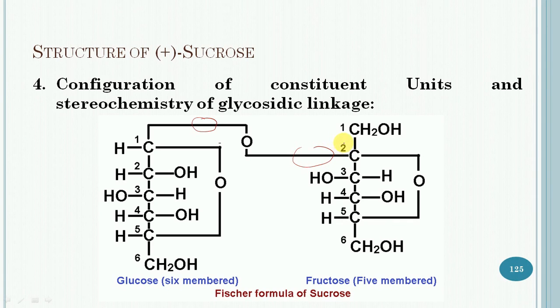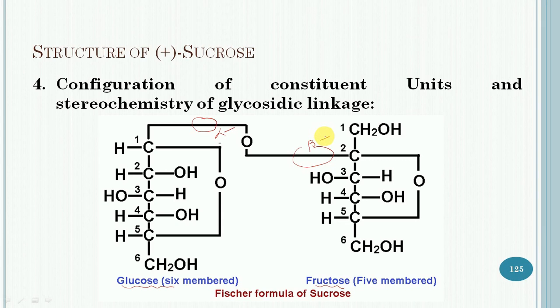In other words, the linkage between the two units is an alpha glucoside linkage and a beta fructoside linkage. So this one is the glucose and this one is the fructose unit of sucrose, and this one is the alpha and this one is the beta glycosidic linkage.